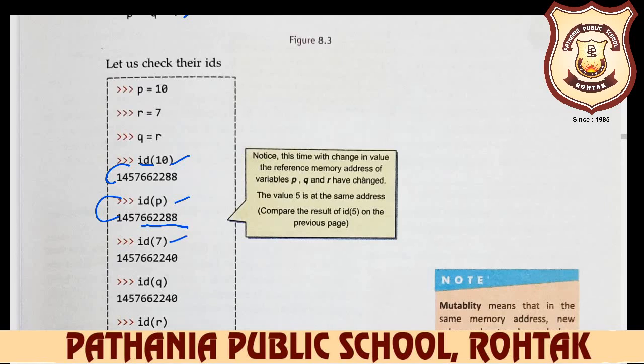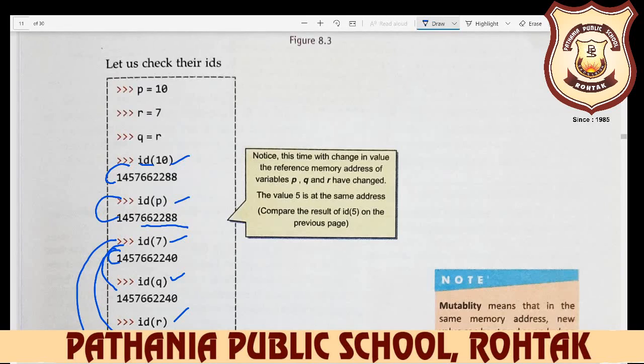When we display the ID of 7, its ID is this one. When we display Q, its ID is the same. So you see, Q and R have the same address, but P is different. P's value is 10, and the ID of 10 is the same address as the ID of P. But the ID of 7 differs from P, and is the same for R and for Q.